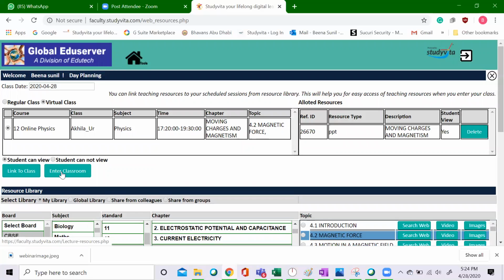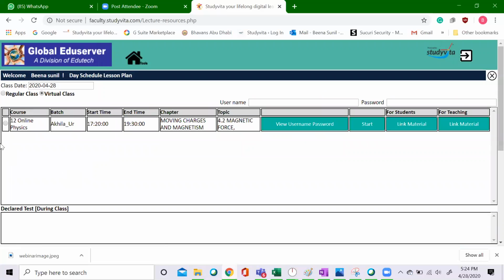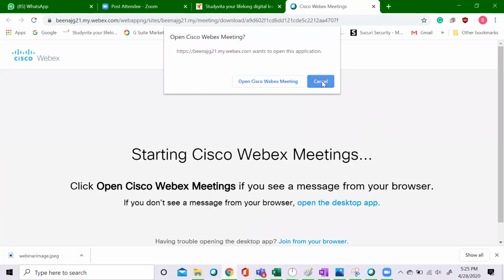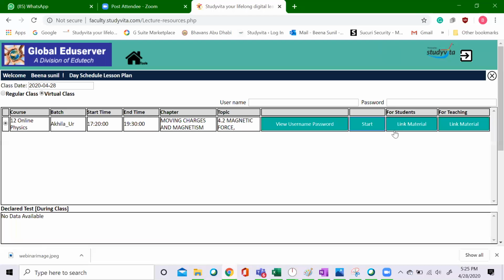We have deviated from link material. So again, here there is a link for directly entering the classroom. So now I am clicking on enter classroom. I have linked the material. Now, if I want to enter the classroom, I have to directly click on start. But right now our meeting is already running, so it won't work. Okay, I'm just canceling this. Otherwise, they will be able to start it directly. I hope that's clear. Yes, ma'am.